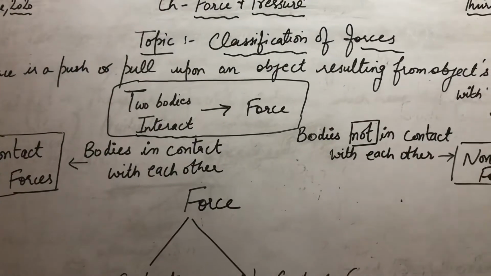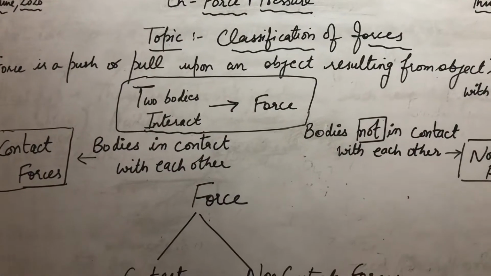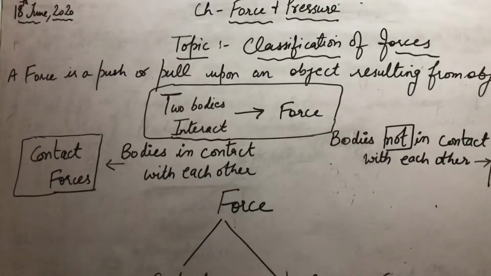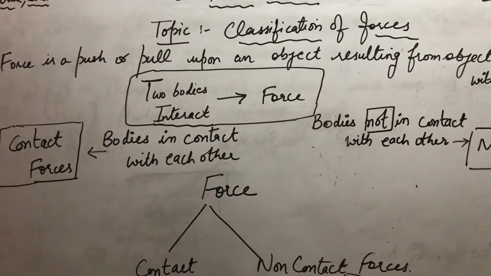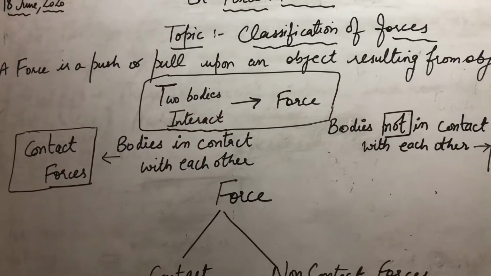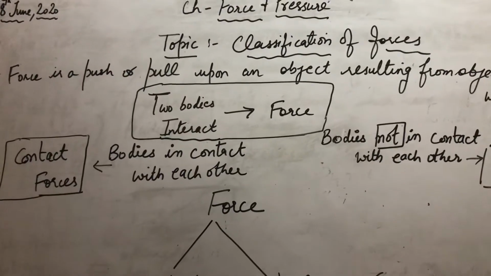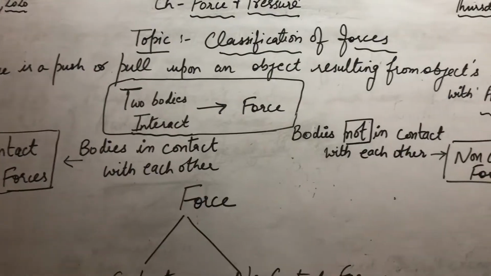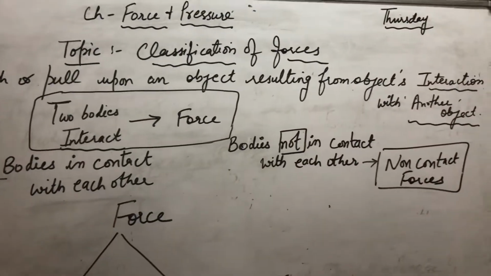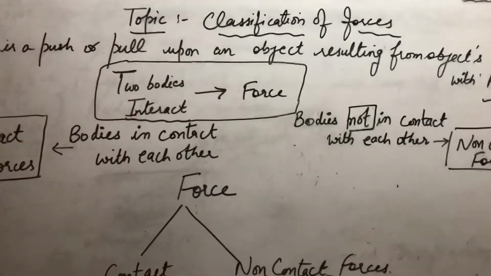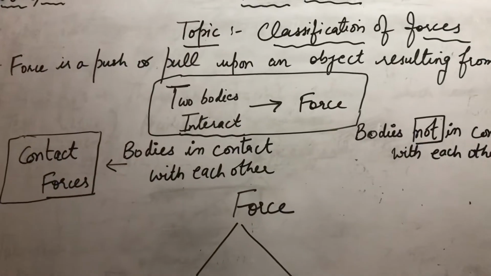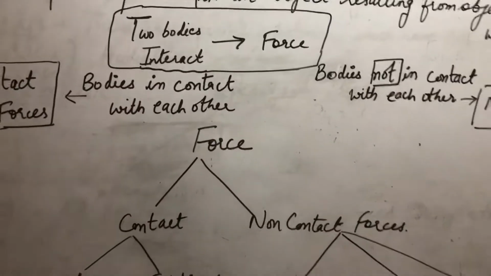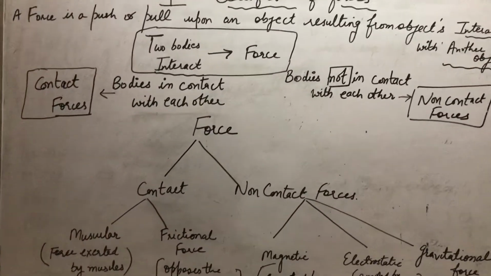The topic for today's discussion is classification of forces. But first of all, we are going to revise what we did in our previous lectures. So, what is a force? I hope you learned all the definitions which we discussed. Tell me, what is a force? It is a push or a pull upon an object when two objects interact with each other. So whenever two bodies are interacting, there is a push or a pull, and that is known as force. I hope up to here all the things are clear to you.